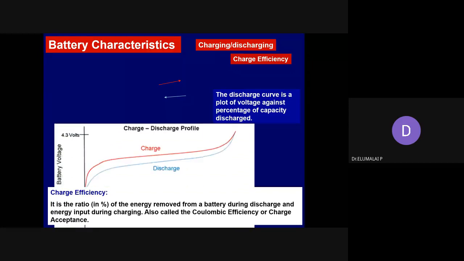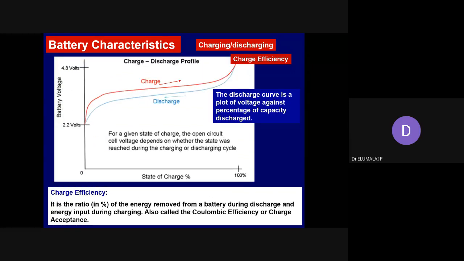So the next parameter is charging discharging curves or charge discharge profiles. I'm sure looking at this curve, you should be able to tell what battery it is.